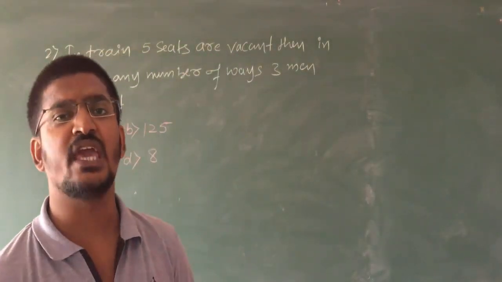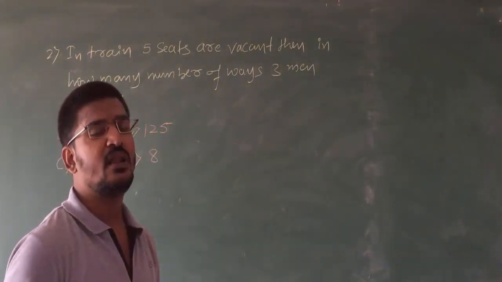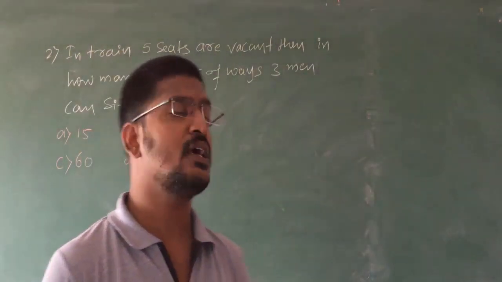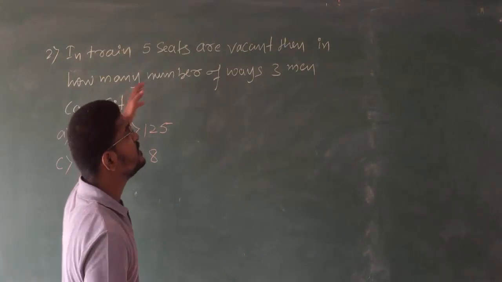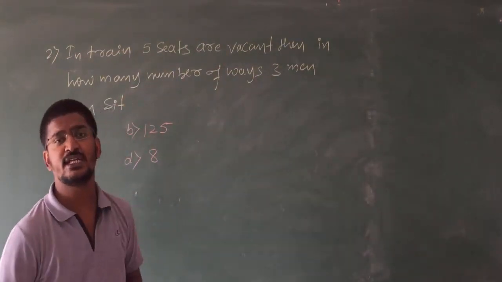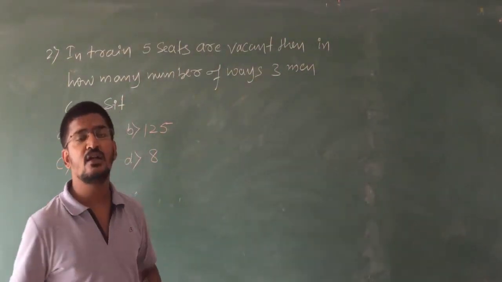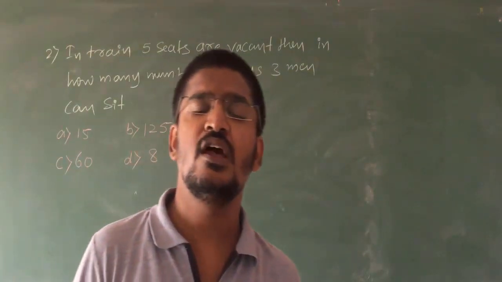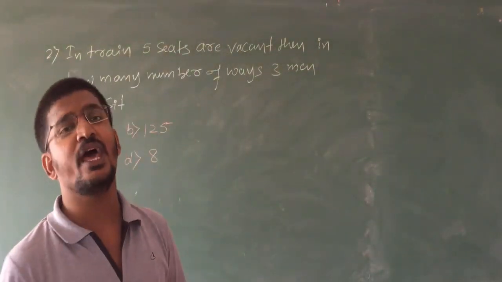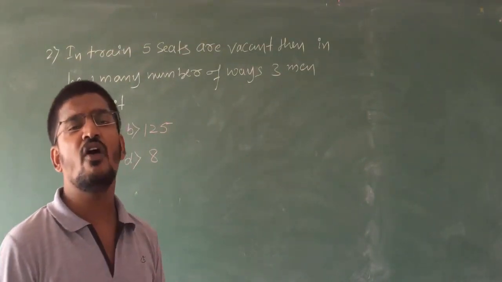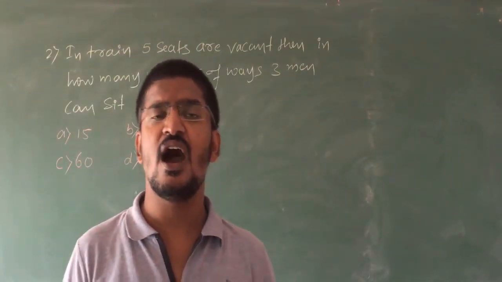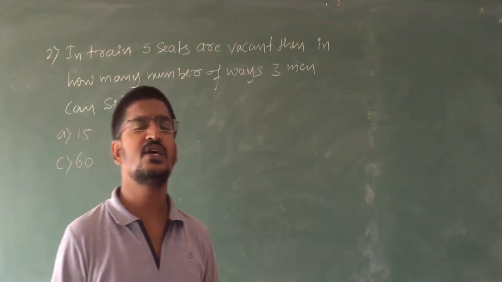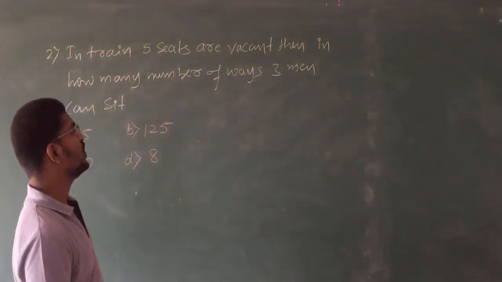They are asking this in this particular problem. Are you getting my point? Here there are 5 seats which are vacant. There are 3 men. So how many number of ways are there for 3 men to sit on 5 seats? They are asking. Are you clear, students? So now let us try to solve.